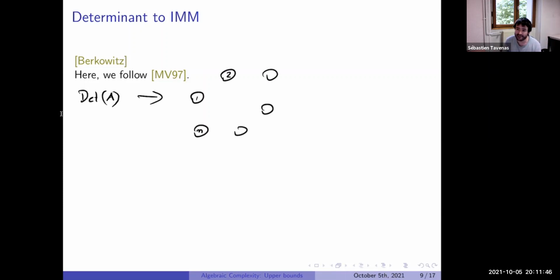So if A is n times n, we take a graph with n vertices. And between two vertices i, j, we put the edge x_ij, the edge x_ji, and if here is k, everywhere we put x_kk, some loops. Okay. So now what is the determinant?